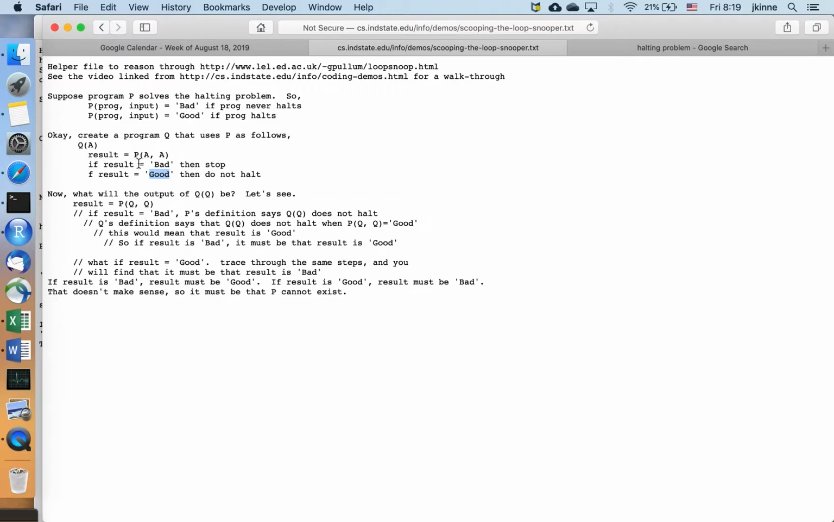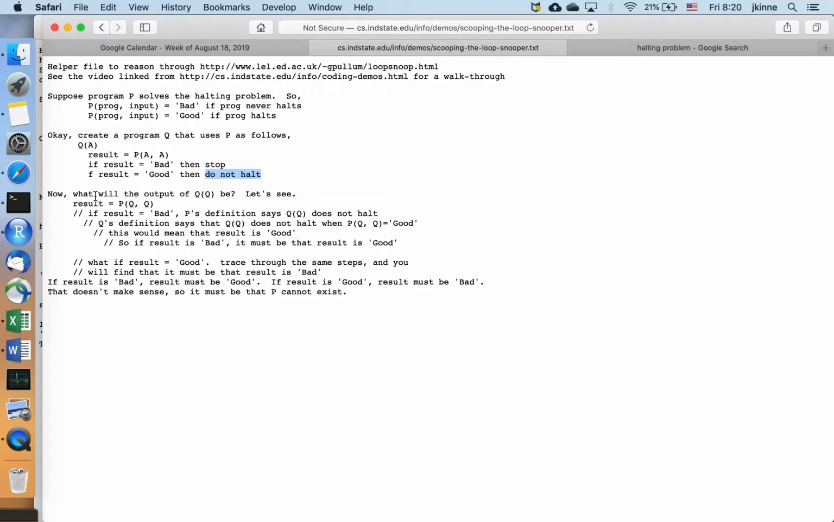Okay, so to sum up, what Q of A does is the opposite of A of A. So if you run A with itself as input, Q is going to give the opposite effect. If A of A does not halt, Q does. If A of A does halt, Q does not. It goes into an infinite loop.